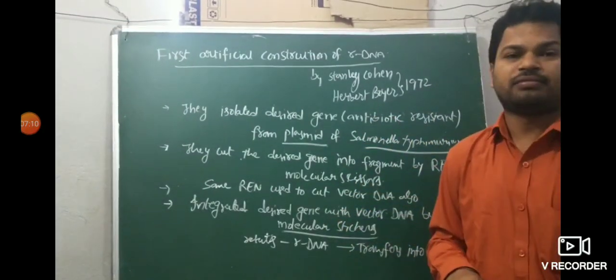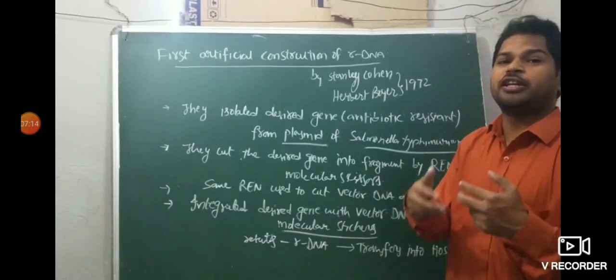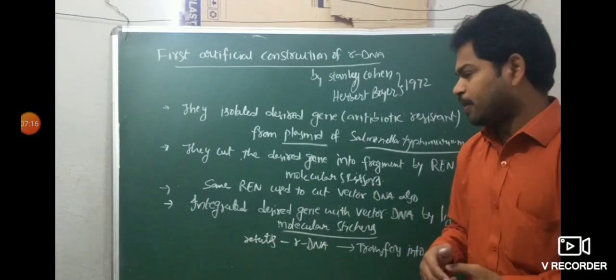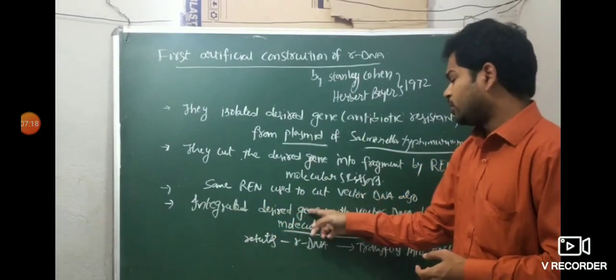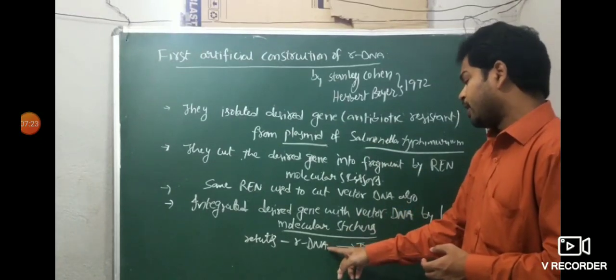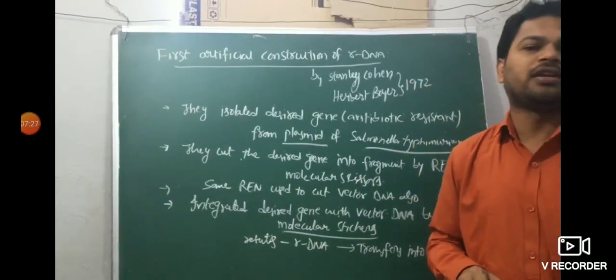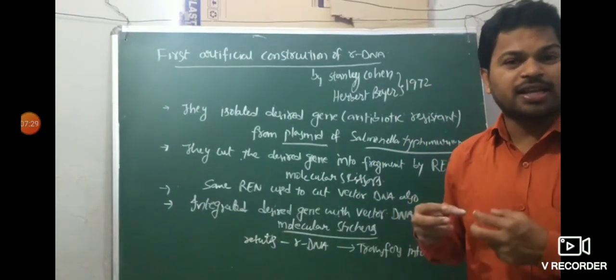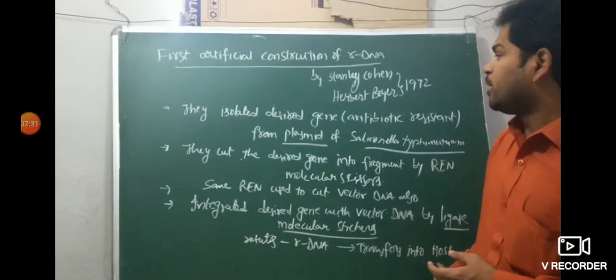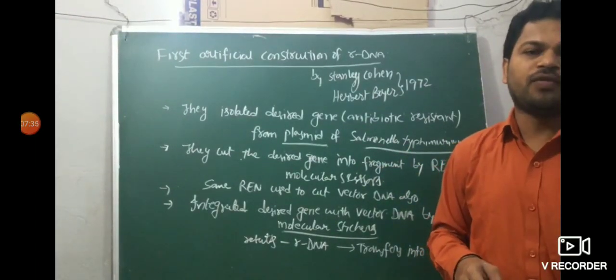A plasmid is extra chromosomal circular DNA in bacteria. So the desired gene was integrated with the vector plasmid to produce recombinant DNA. The recombinant DNA was transferred into the host, Escherichia coli. Why Escherichia coli? Because Escherichia coli has similar characteristics to Salmonella typhimurium.